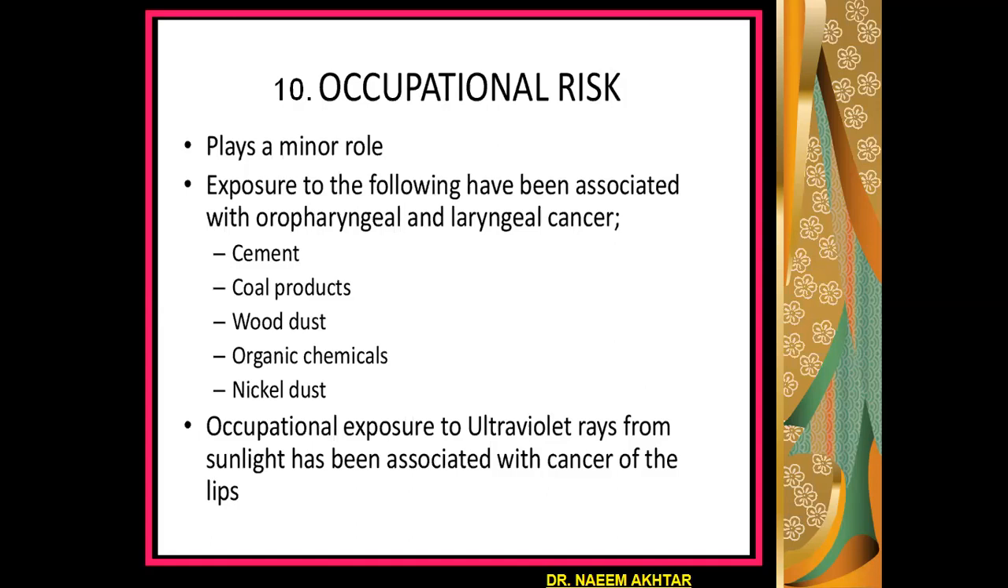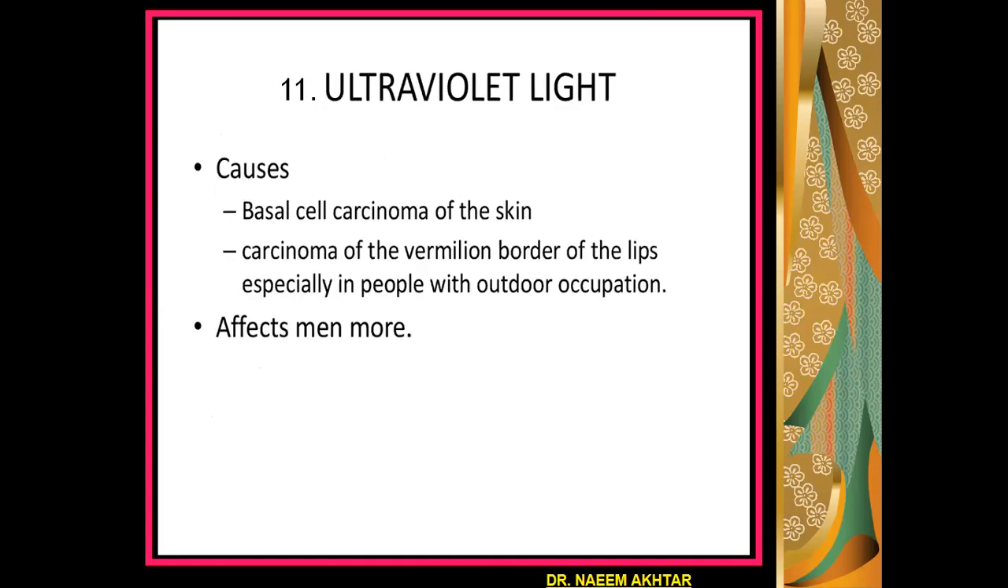Similarly, occupational exposure to ultraviolet rays from sunlight has been associated with cancer of the lips. Ultraviolet light may promote basal cell carcinoma of the skin, carcinoma of the vermilion border of the lips, especially in people with outdoor occupation, and it has been seen that it will affect the male sex more as compared to the females because males are more exposed to the ultraviolet light during working hours.